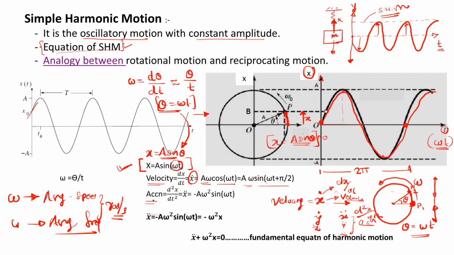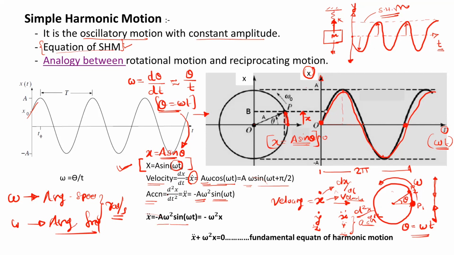For acceleration, again differentiate dx by dt with respect to time, so it is d square x upon dt square, that is x double dot. It becomes minus a omega square, because the derivative of cos omega t is minus sine omega t into omega. So x double dot is minus a omega square sine omega t.